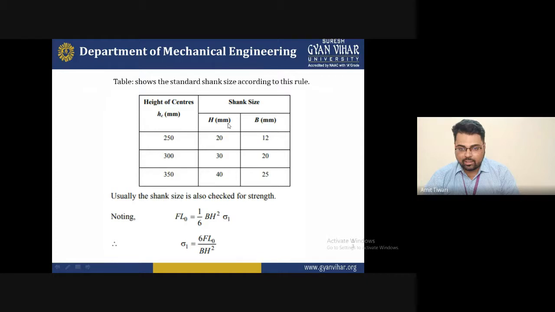If the height of the center reaches 250, you can choose the height for the shank H equal to 20 and the breadth B equal to 12. If the height of the center reaches 300, you will select the size of the shank as 30 for height and 20 for breadth. If the height of the center reaches 350, then you will choose the shank size with height 40 and breadth 25. So these are some standard parameters we have selected, and with the help of the shank, you can find out the formula for the strength.